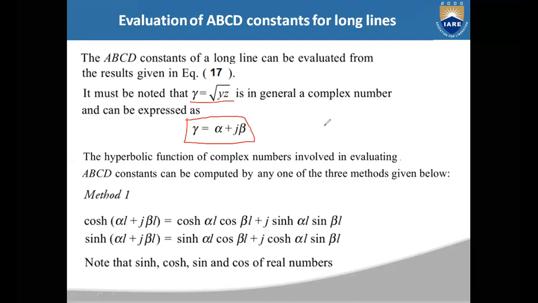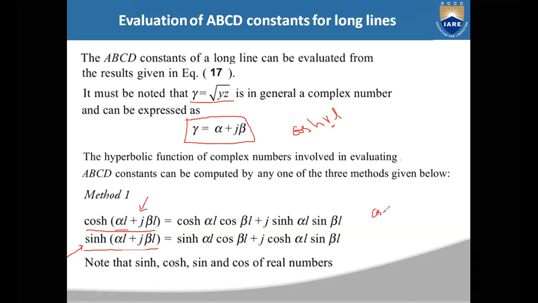Cosh gamma L can be written as cosh of, in place of gamma, alpha plus j beta, so that will become cosh of (alpha plus j beta) L. In a similar manner, sinh gamma L can be written as sinh of, in place of gamma, alpha plus j beta, so we get sinh of (alpha L plus j beta L). Now if you see these two expressions, they will be like cosh(a plus b) and sinh(a plus b).